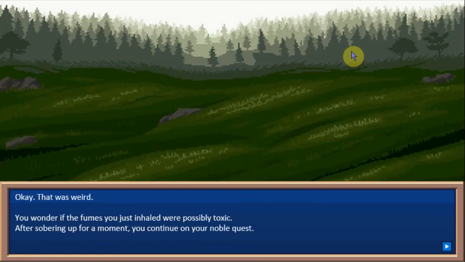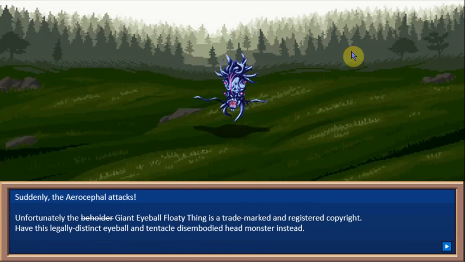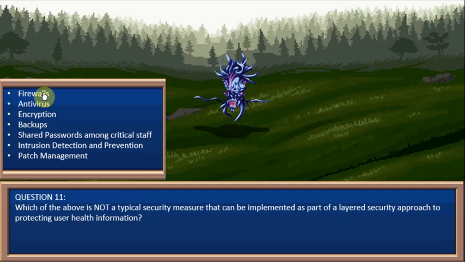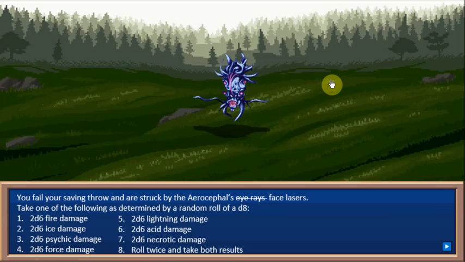Okay, that was weird. Let me sober up. Oh hey, this is a beholder, except not, because that is property and copyright of Wizards of the Coast, makers of Dungeons and Dragons. So this is a giant eyeball floaty thing, and bam, you take damage. And being a D&D monster, I had some very D&D text here.